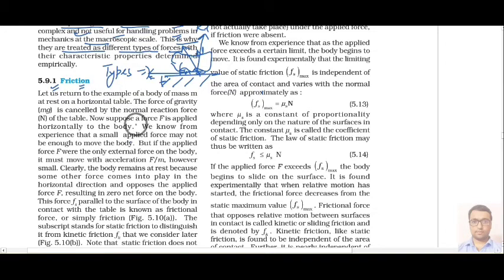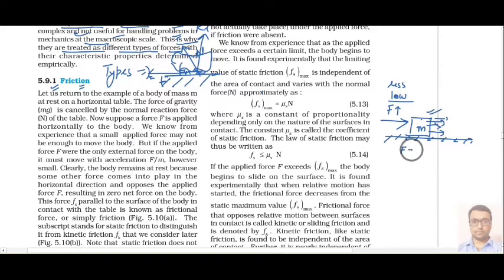So what is friction? Try to understand. Suppose we have an object kept on a particular surface, and the mass of the object is m. If we apply some force to shift this block towards the right, and we apply a very small force, then the block will not move; there will be no motion. But as we keep increasing the force, there is a tendency that this block can move towards the right.